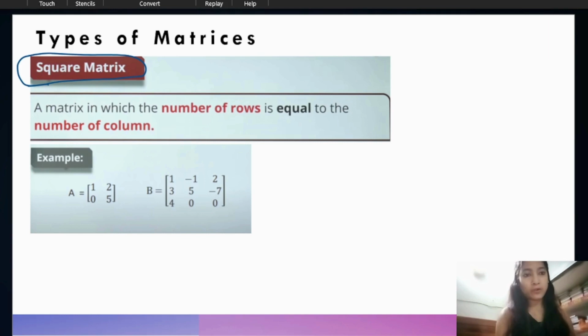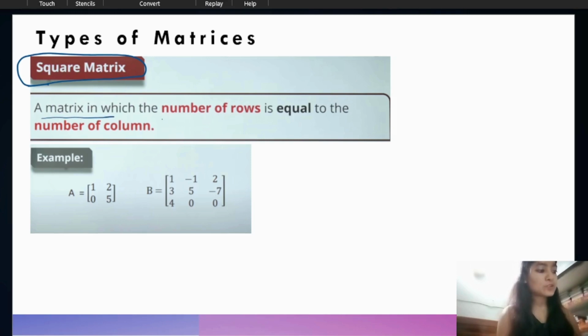This is very important because we have to understand what the types of matrices are. If we are talking about the diagonal matrix, first we have to understand what a diagonal matrix is, right? That's why we are understanding the types of matrices. So the first type is the square matrix.